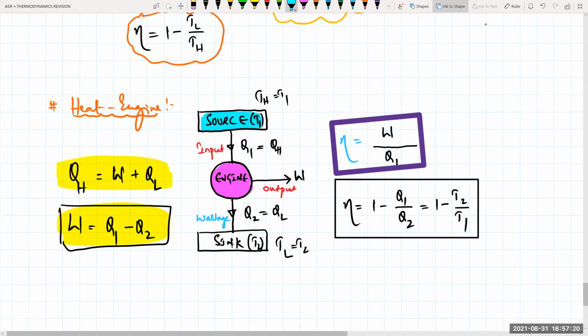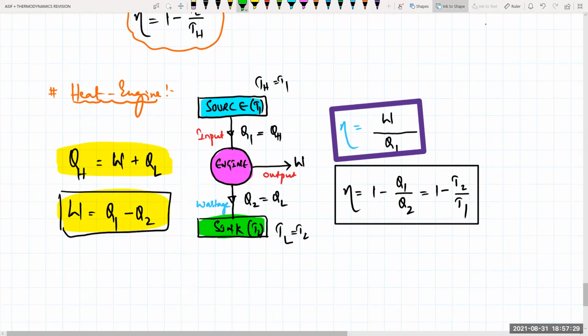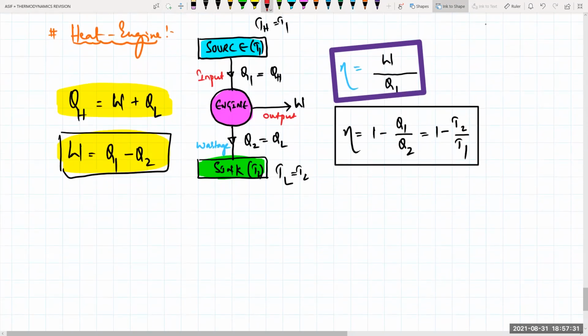This is your input, that is nothing but your source. And this one is nothing but your sink. Clear? And what is left out right now, after this, the last point: refrigerator.